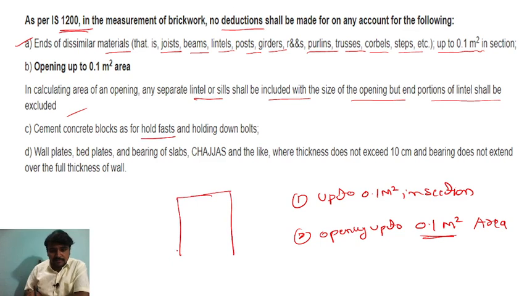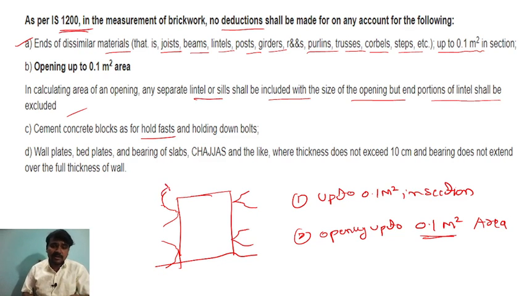So this is the door. To fix this frame in position, we will use different supports. These are made up of mild steel or iron, like small sheets. They will be fixed in the wall. These are the hold fast, and holding down bolts.